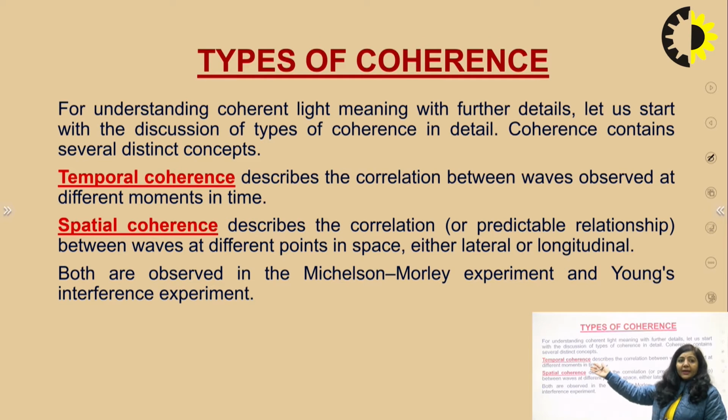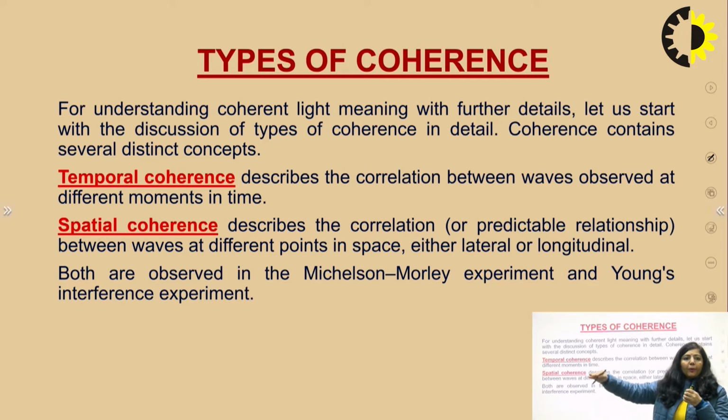When we describe temporal coherence, we are taking 2 points in a plane which is parallel to the direction of propagation. You can imagine it like this. Suppose you have a light source, and from that light source you are getting light radiations. These radiations are propagating along a certain direction.